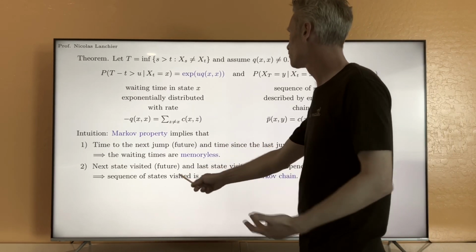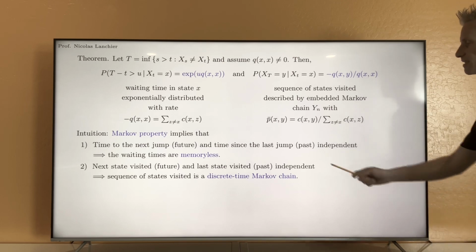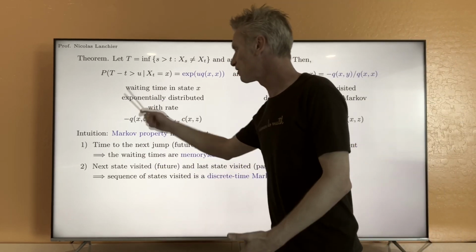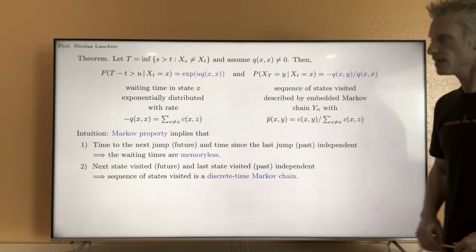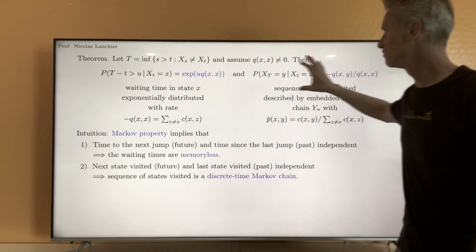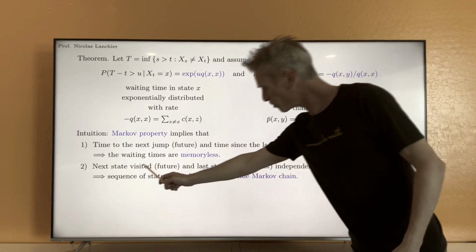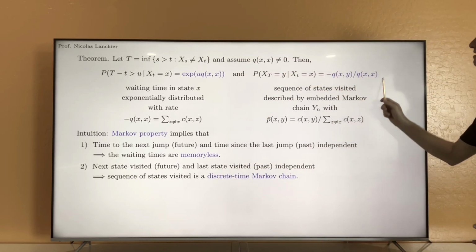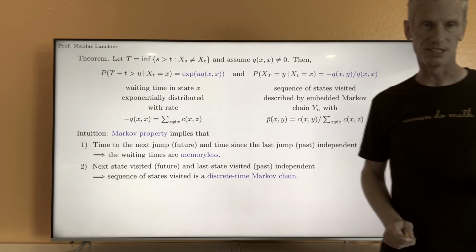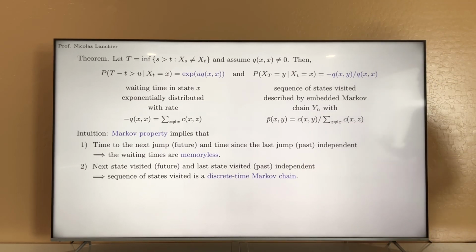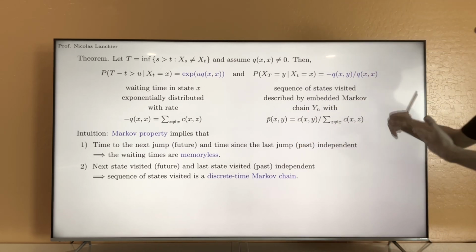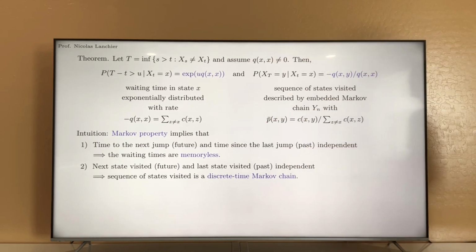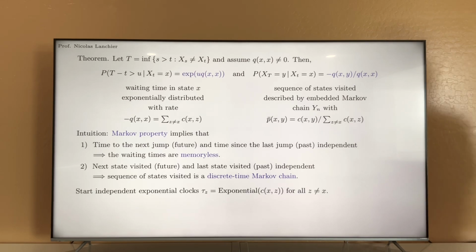Next state visited in the future and last state visited in the past are independent given the present, and so the sequence of states visited must be a discrete time Markov chain. So that's the intuition behind this result, but again, point number 2 here still doesn't tell us about those transition probabilities. But there is another way to interpret this result and have an explicit construction of the process in terms of a collection of independent Poisson processes. And the idea is the following.